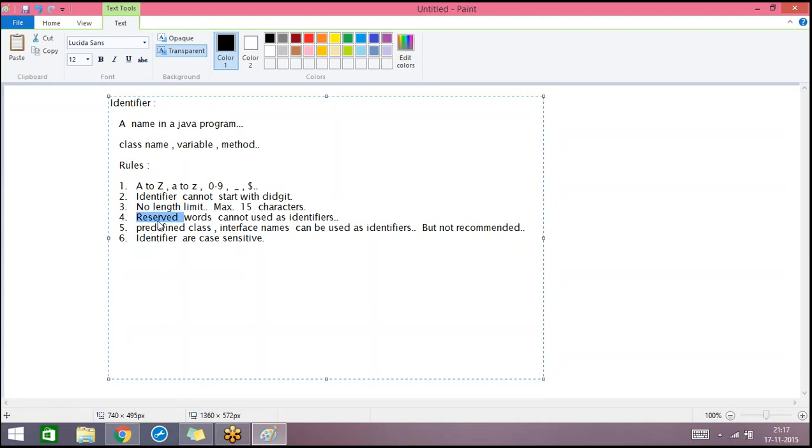And we have some reserved words. We have different data types in Java, and for every data type there is some reserved word, and we have a few other reserved words in Java. These reserved words cannot be used as identifiers.